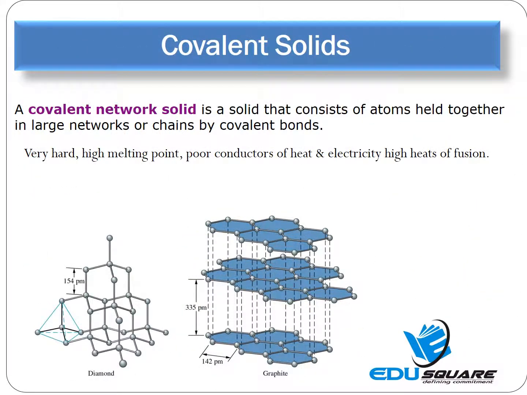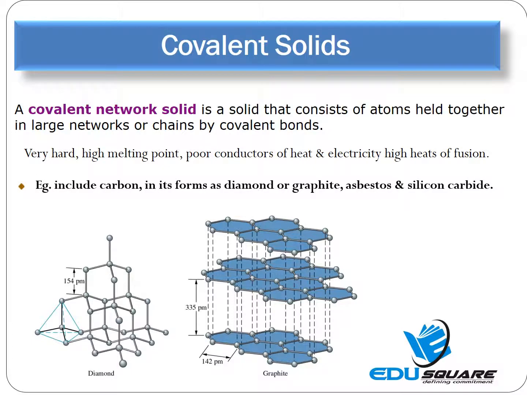Next type is that of the covalent solids. A covalent network solid is a solid that consists of atoms held together in large networks or chains by covalent bonds. They are very hard, have high melting points, are poor conductors of heat and electricity, and have high heats of fusion. Examples include carbon in its forms such as diamond or graphite, asbestos and silicon carbide.